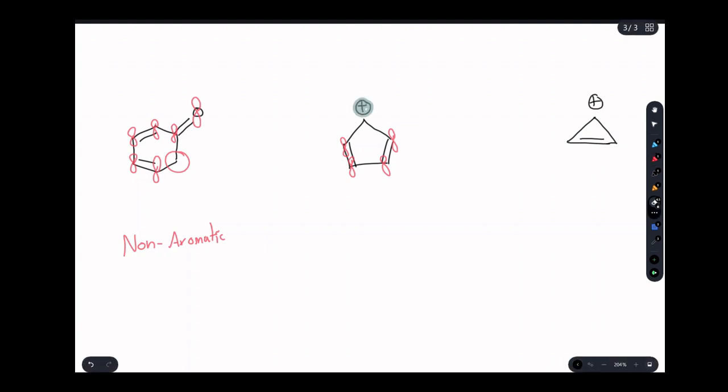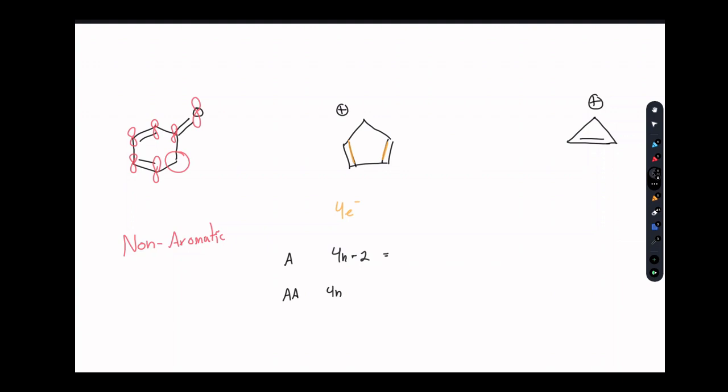A carbocation, remember, doesn't provide any electrons, but it does provide an empty p orbital, which can be used, and we have a fully conjugated ring. Remember that carbocations are sp2, they're flat, which means that we have a flat conjugated ring, and now we have to count the number of electrons in its system. Right? To do that, we count the number of pi bonds and lone pairs that are involved. I count 2 pi bonds. Remember that the carbocation does not provide electrons. That is 4 electrons. Remember that if it's 4n plus 2, we're aromatic, and we're anti-aromatic if it's 4n.